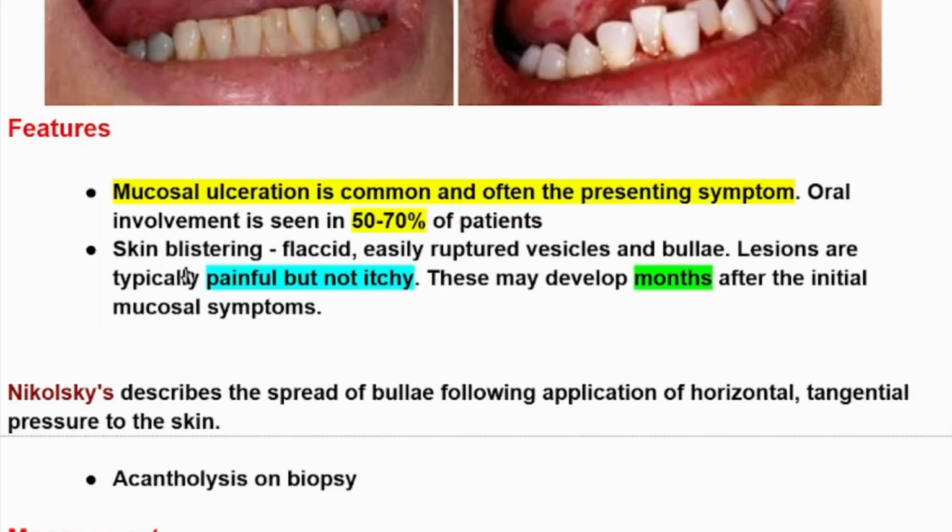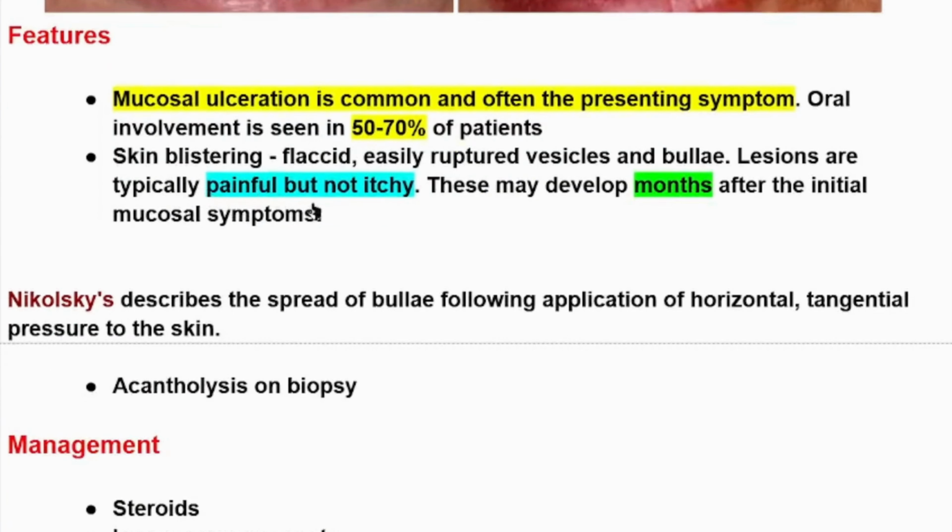Okay, skin blistering: flaccid, easily ruptured vesicles and bullae. As we said, the bullae and vesicles are very flaccid and they easily rupture after touching. Lesions are typically painful but not itchy. This is also important. The patient is coming with painful lesions, but they are not itchy lesions. They are usually painful.